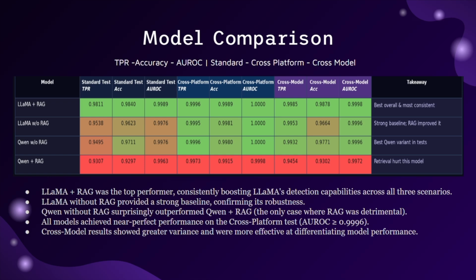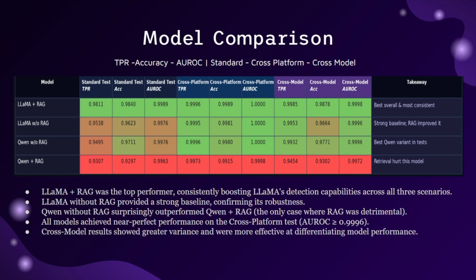Llama with RAG is our strongest performer across the board. Adding retrieval made it more consistent, more robust, and better at generalizing. Exactly the outcome RAG is designed to produce. The reason comes down to how Llama processes external context. Llama is highly receptive to injected information. It treats retrieved passages as useful guidance and integrates them into its reasoning fluidly. RAG essentially fills the gaps the model isn't certain about, reinforcing its decisions rather than disrupting them.